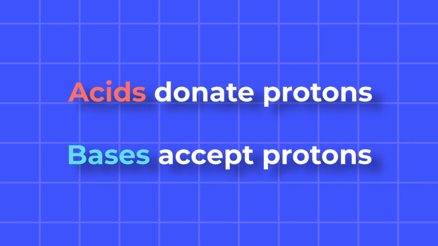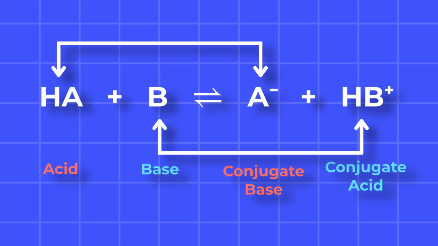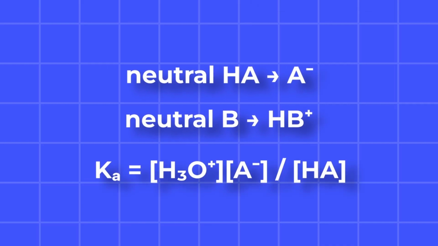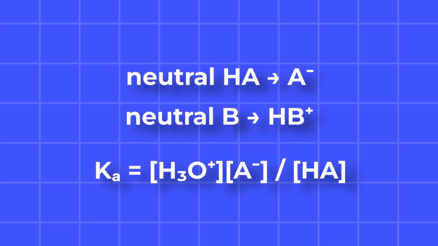To recap, acids donate protons, bases accept. Products form conjugate pairs that differ by 1 proton and 1 unit of charge. Use the charge rule and, when needed, K sub A to compare acid strength.